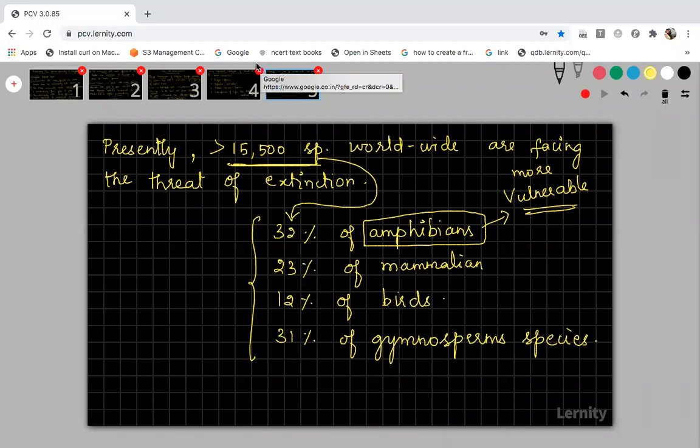Amphibians are more vulnerable in the sense that when compared to other organisms, amphibians are cold-blooded organisms. They cannot sustain even if the climatic condition slightly differs. Okay. And also amphibians cannot protect themselves from danger. So they have less ability to protect themselves from danger. The adaptation is very less in amphibians. That is why they are more vulnerable. Got it?